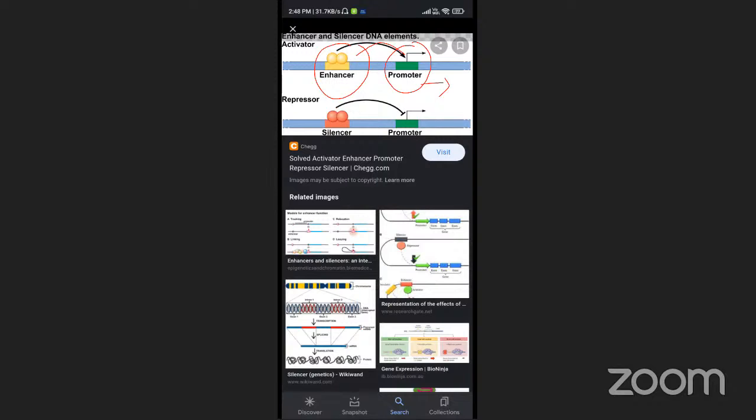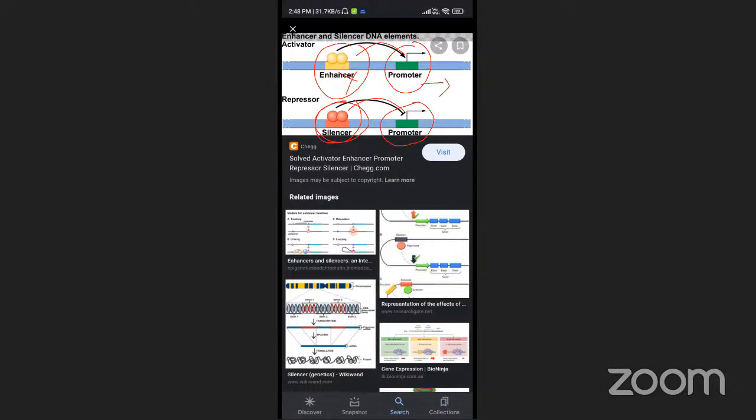What about this? It is the repressor. Silencer is the repressor. When the silencer is activated, it acts on the promoter region, and even if RNA polymerase is attached, the mRNA strand is not prepared, because the silencer controls enhancer activity. That means it represses. The silencer, as a repressor, represses the preparation of mRNA from the DNA strand.